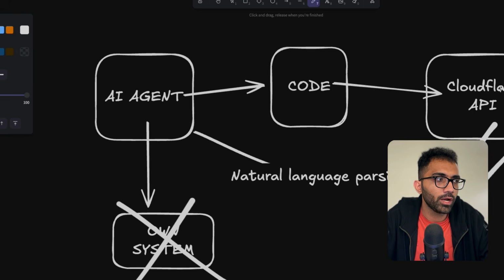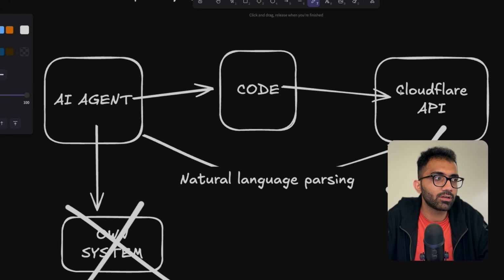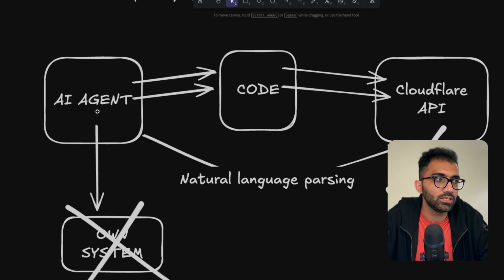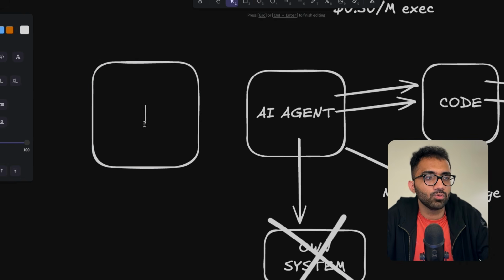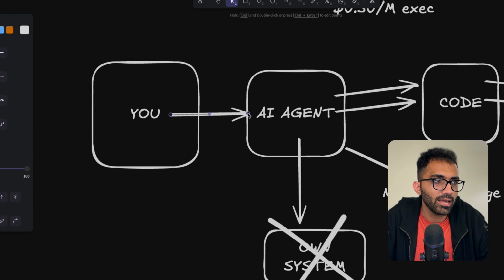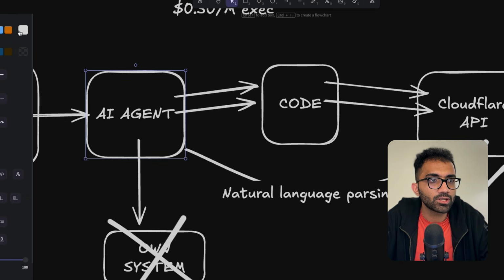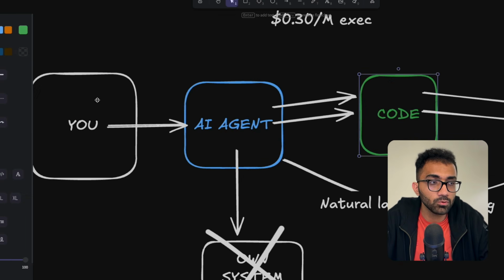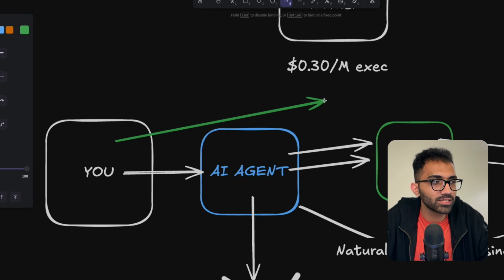Basically the agent is talking with Cloudflare directly, right? So they have given it a way to talk to the system without the cost of having AI on both sides. They're using code as a communication layer, instead of these two systems talking with each other in natural language. So you are the one talking with the AI agent in natural language, and the AI agent on your behalf is actually using code, which is supposedly what we used to do when we were not replaced by AI systems.